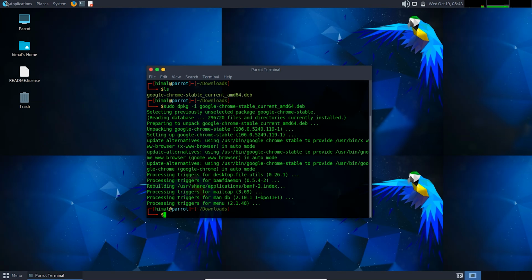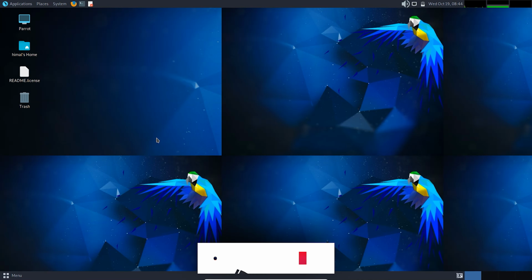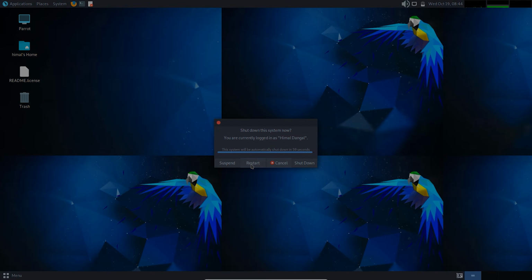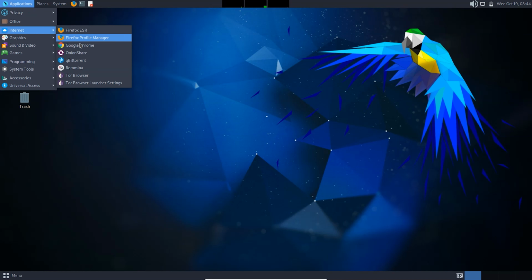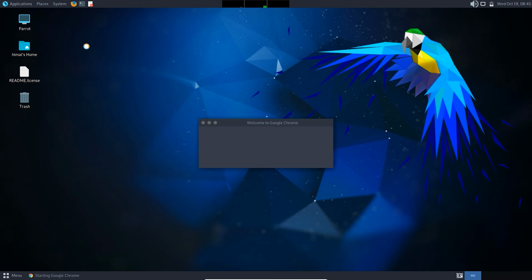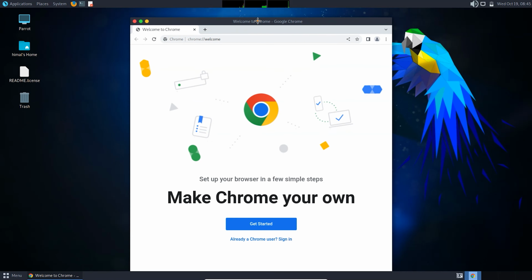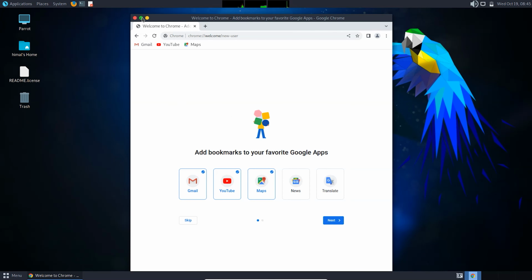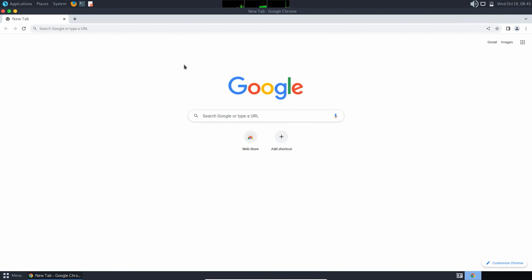To open Google Chrome, let's close the terminal. Now you need to restart your system. After restarting, when you go inside the application and inside the internet section, you can find Google Chrome here. So let's open it. This is the welcome screen of Google Chrome. Now we can just click and get it started. And here we go. In this way, you can install Google Chrome on Parrot OS.